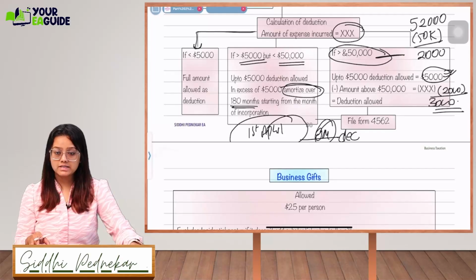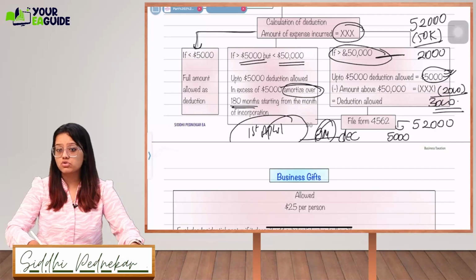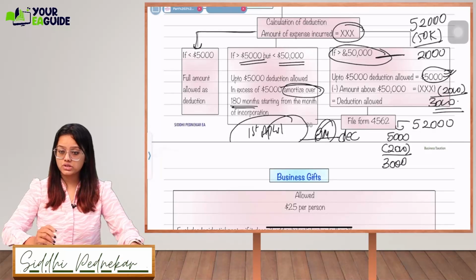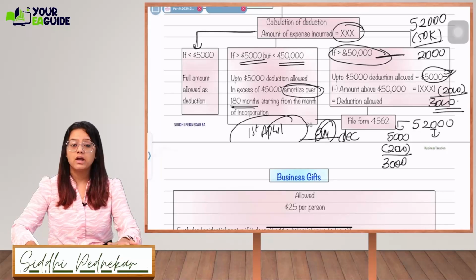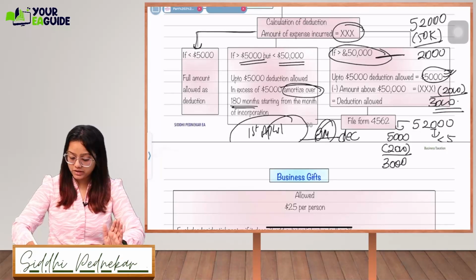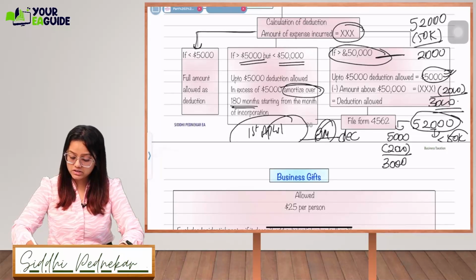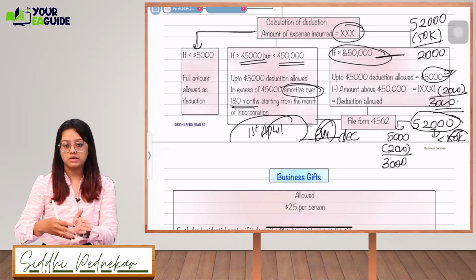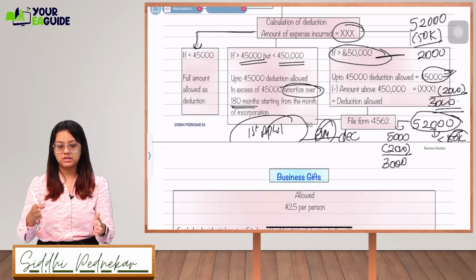Okay, got it guys? Let's take 52,000 and draw this. Up to 5,000 is allowed, but since it is more than 50,000, you are going to reduce this extra 2,000. So 3,000 you can deduct in the current month. For the remaining, you have to check what amount is up to 50,000. Here the whole 52,000 you cannot amortize. You can amortize only 50,000 divided by 180, multiplied by the number of months from the month of incorporation till December.